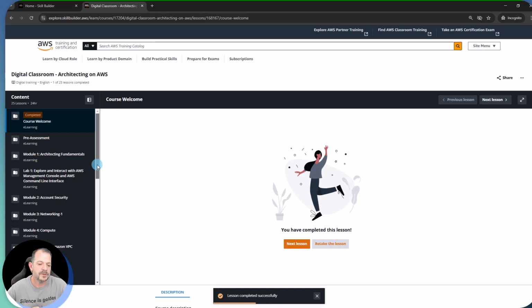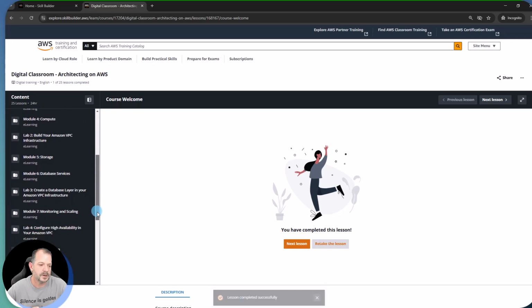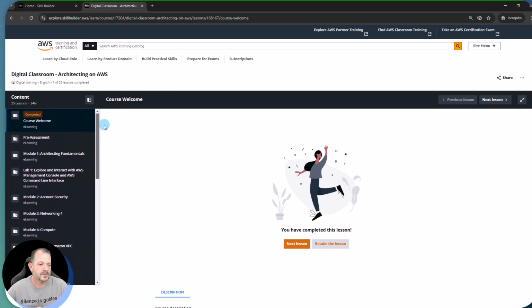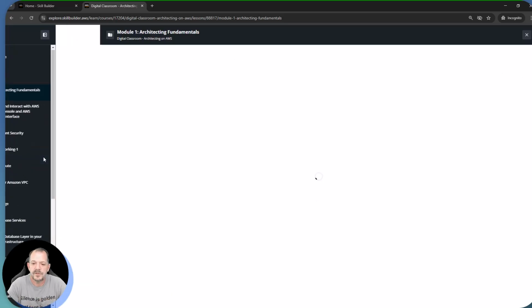So if we scroll down here real quick, we're going to see that there are a number of modules that are built into this course. All right, it's actually got 13 modules. That's the same as our in-person training. So we're going to cover all of the same materials. So, architecting fundamentals. All right, let's jump in here real quick.